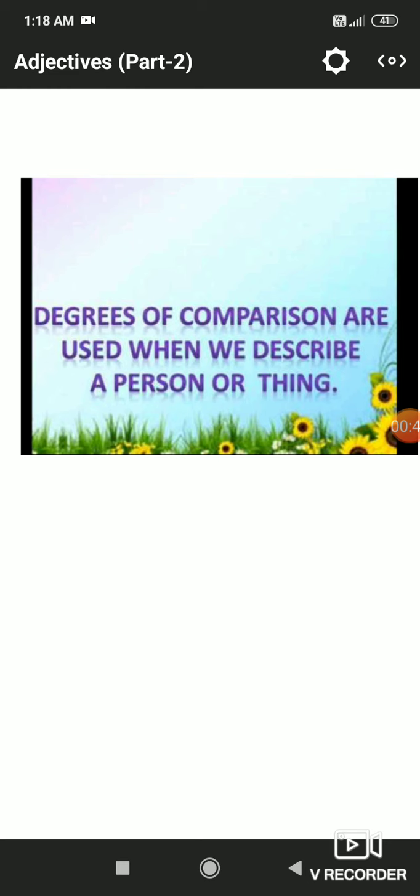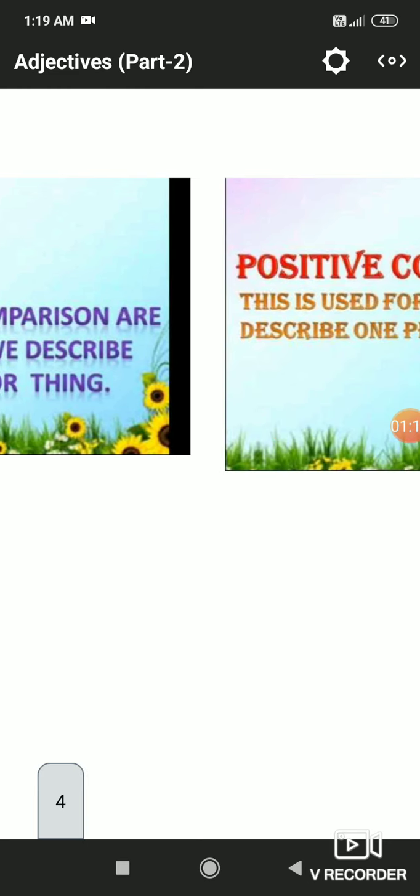What do you mean by comparison? Comparison means to compare one thing with another one thing, or to compare one thing with more than one thing. So we are going to discuss the degrees of comparison and their kinds, one by one. Degrees of comparison are used when we describe a person or a thing.